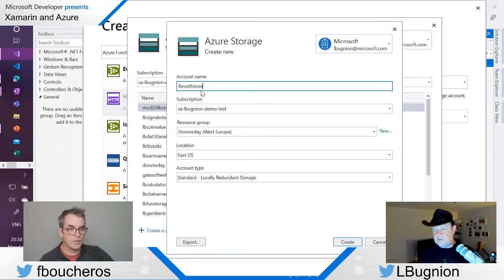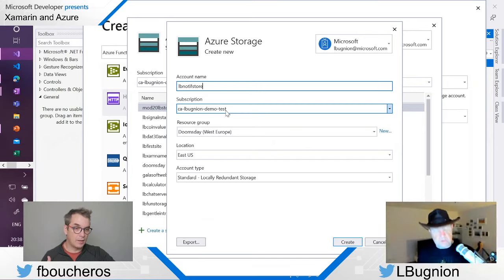The storage name is one of the more restricted ones: no uppercase, no special characters, there's a maximum length, and there are a few other rules, because it needs to be unique globally also. Correct. Exactly. And they are going to validate that when you create it, so you don't have to worry about making an error.